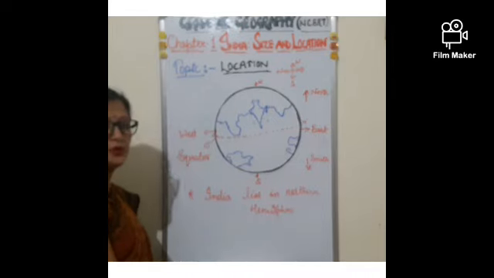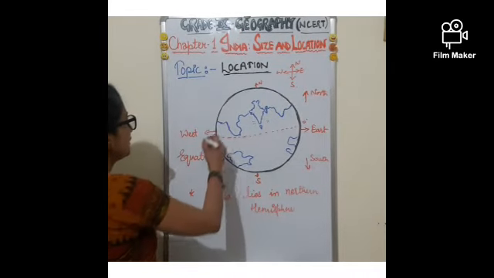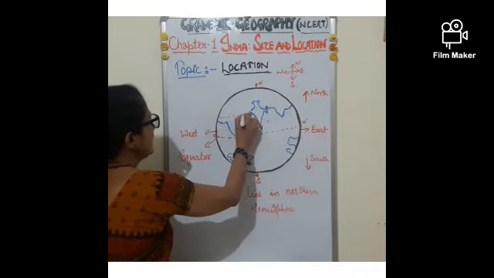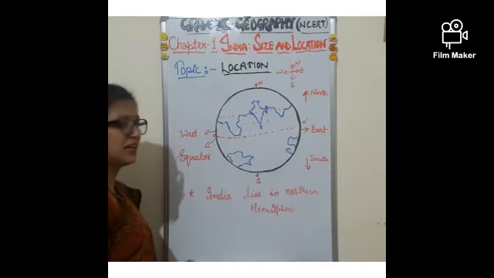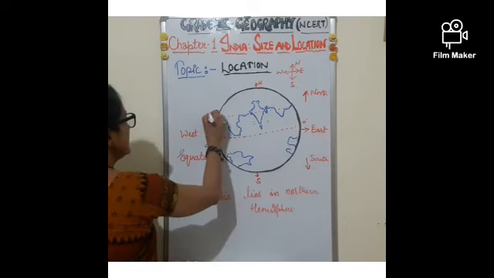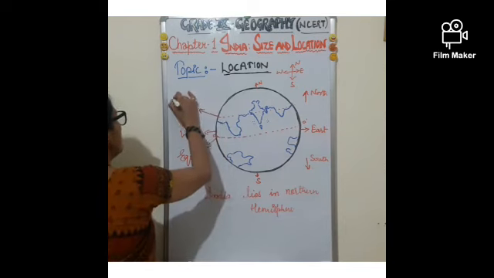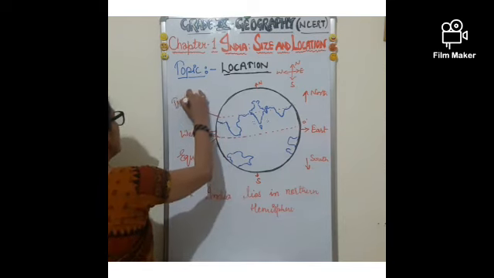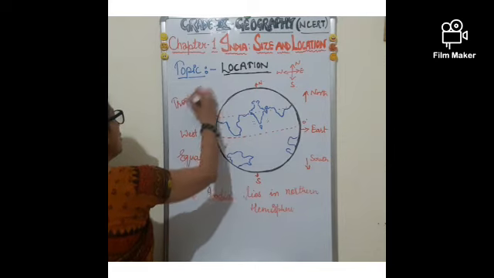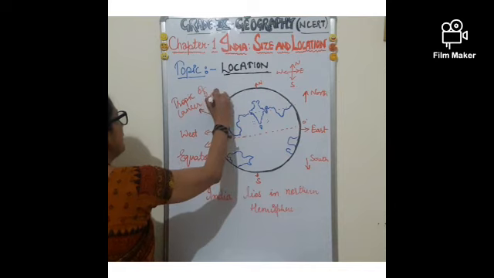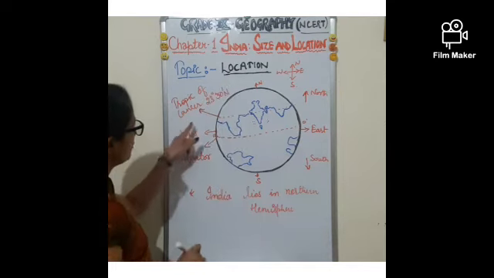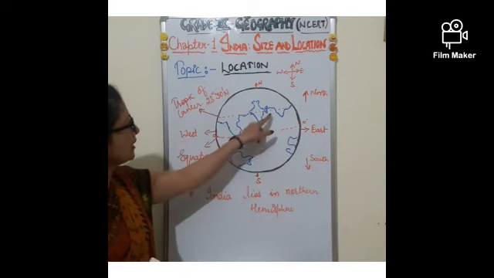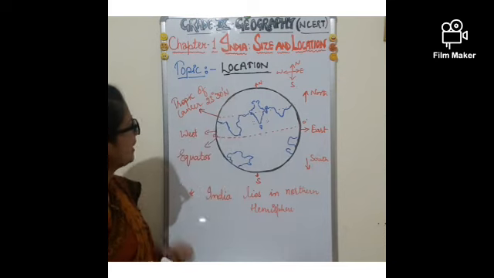Further, we should know that one of the latitudes passes through India and divides it into two equal parts. Which latitude is that? This one is the Tropic of Cancer. This is a very important question. Tropic of Cancer, 23 degree 30 minute north. This Tropic of Cancer passes through India and divides it into two equal parts.